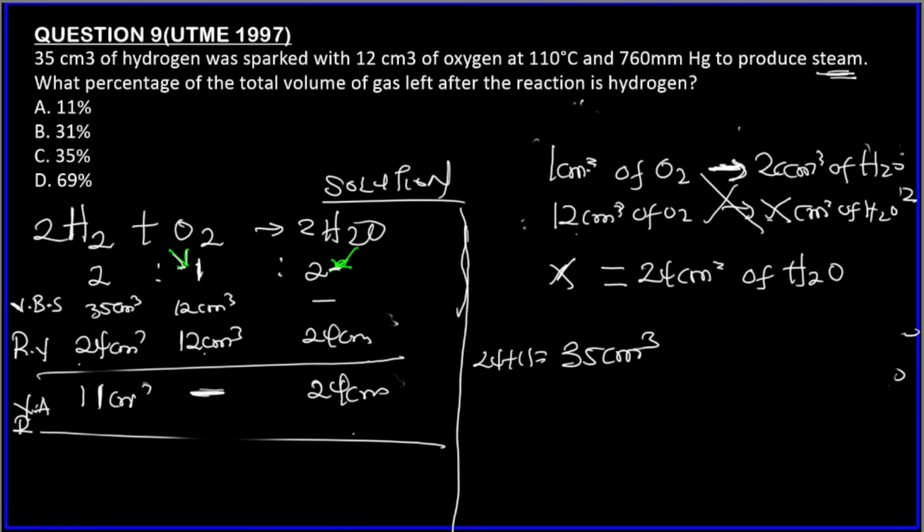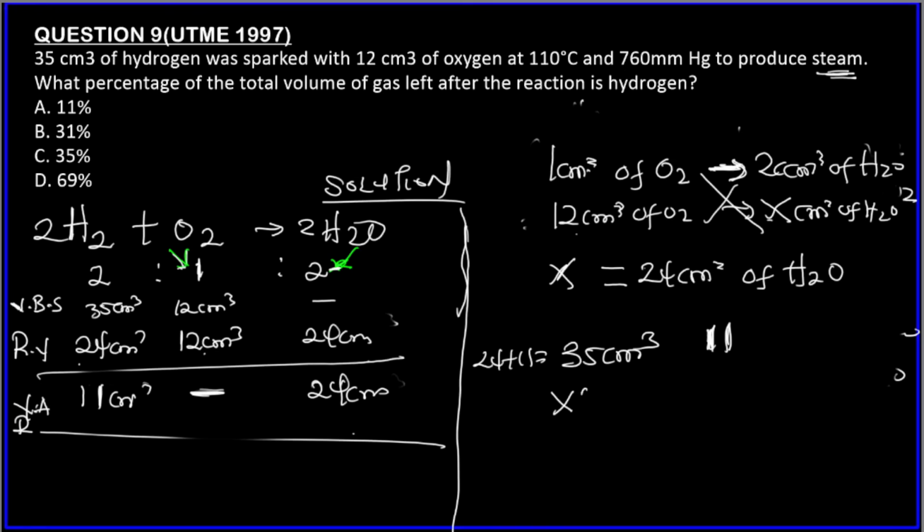They now ask us to look for what percentage of the total volume of gas left after reaction is hydrogen. So remember, 11 centimeter cube of hydrogen is remaining. So we are looking for the percentage.